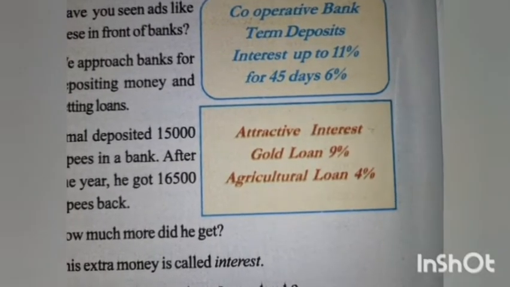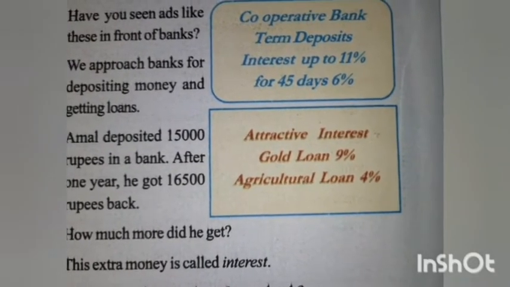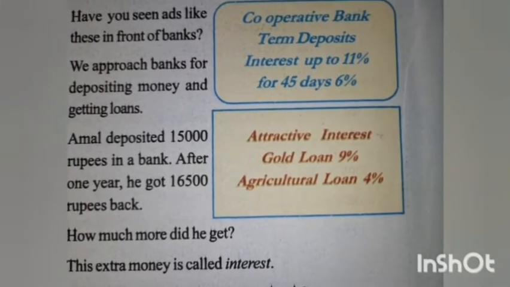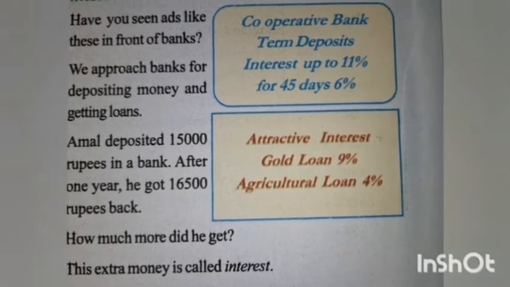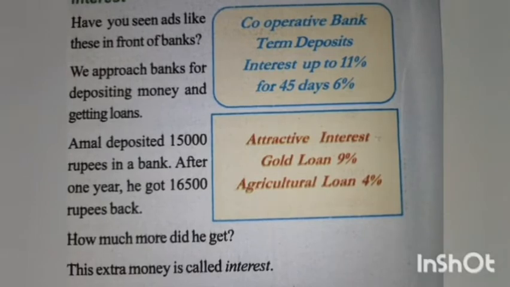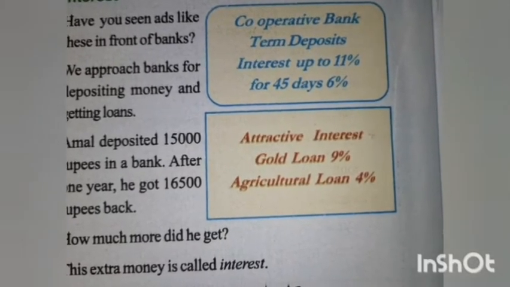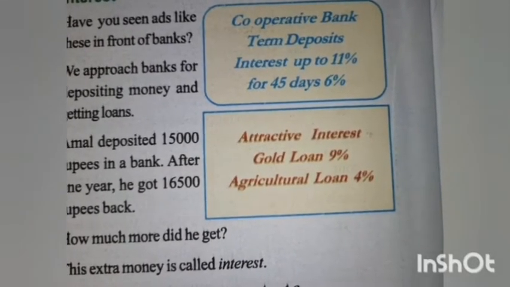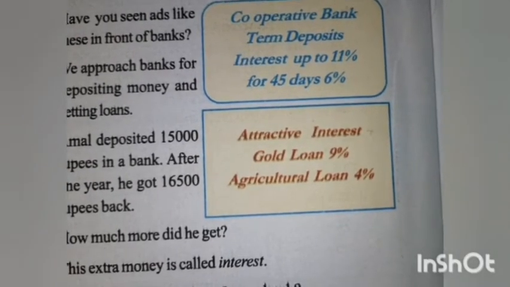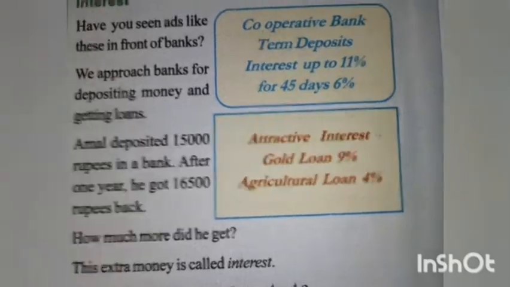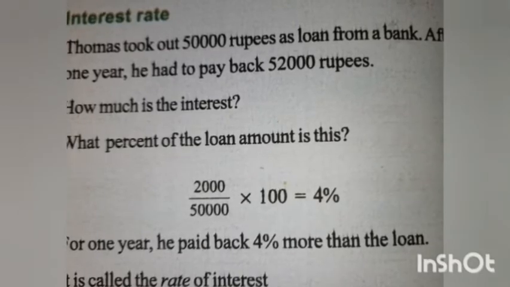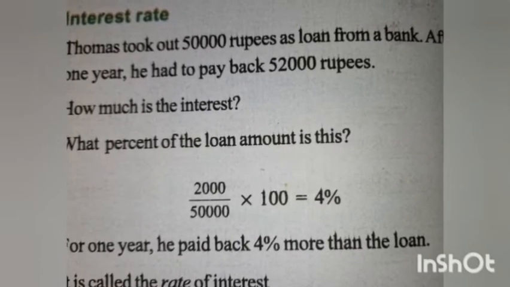Then if you take loan from bank, what happens? If you are taking 15,000 amount, then every month we have to give the interest to the bank. It is the reverse. So if you deposited, they will give the interest, and if you take loan, what happens? We have to pay the interest. Next term is the interest rate. How much is the rate of interest of that particular bank?